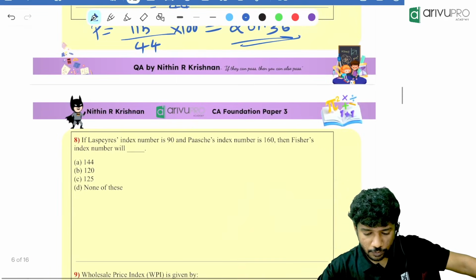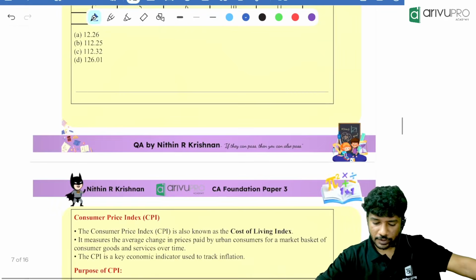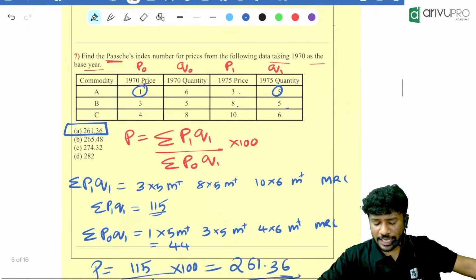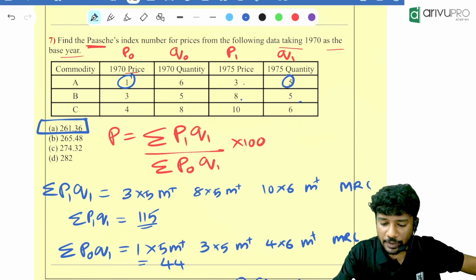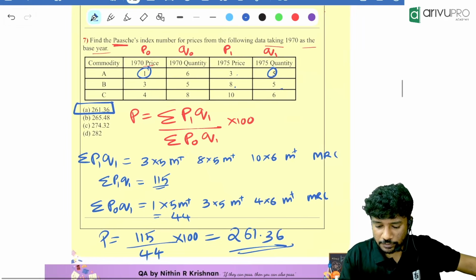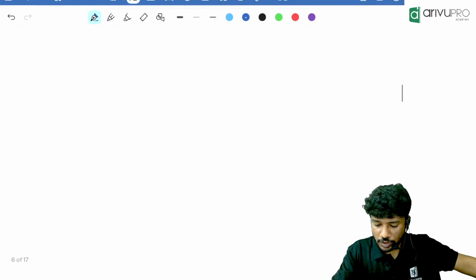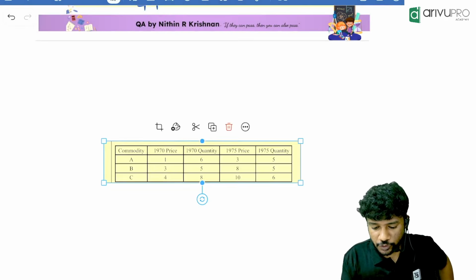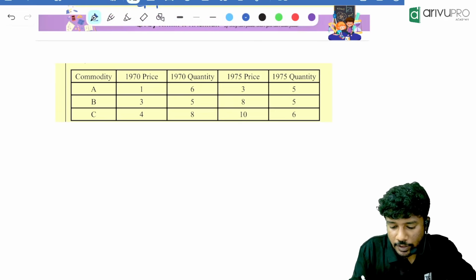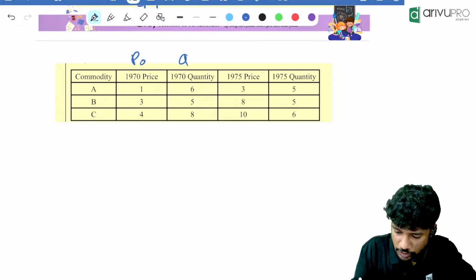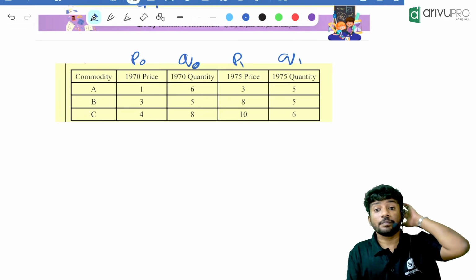Okay. Now, next question. For the same question, can you find me the Laspeyres index number? For the same question, find me the Laspeyres index number. If you want, I can add a new page. One second, I'll add a new page so that you can also see it properly. For the same question, get me the value of Laspeyres. So here, this is P0, this is Q0, this is P1, this is Q1.